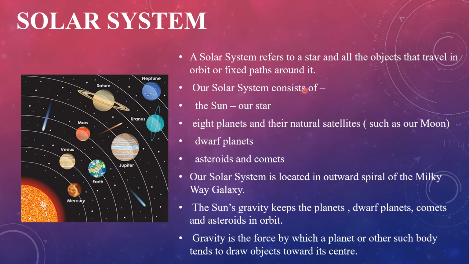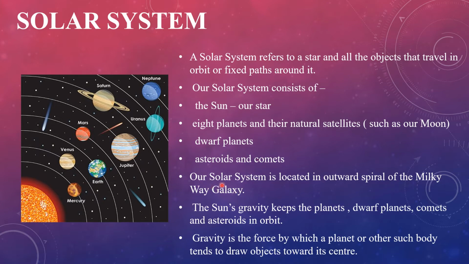Our solar system consists of the sun, our star, 8 planets and their natural satellites such as our moon, dwarf planets, asteroids and comets. These all things make up our solar system. Okay, the sun, the 8 planets and their natural satellites, dwarf planets, asteroids and comets. These all make up our solar system.